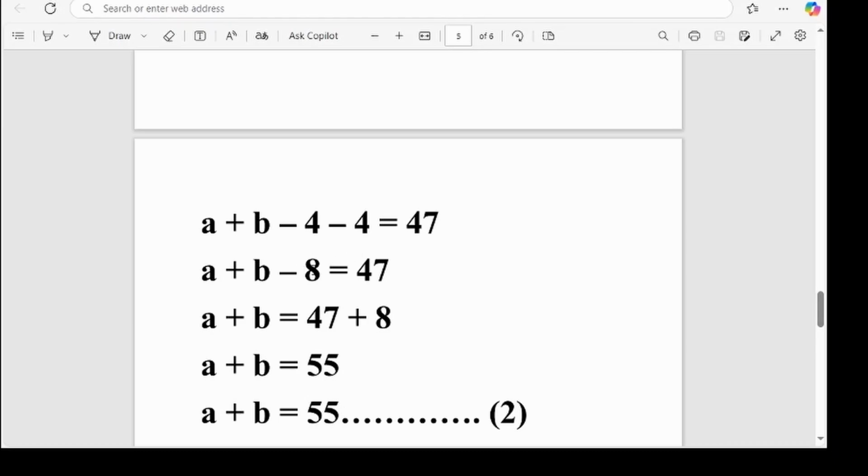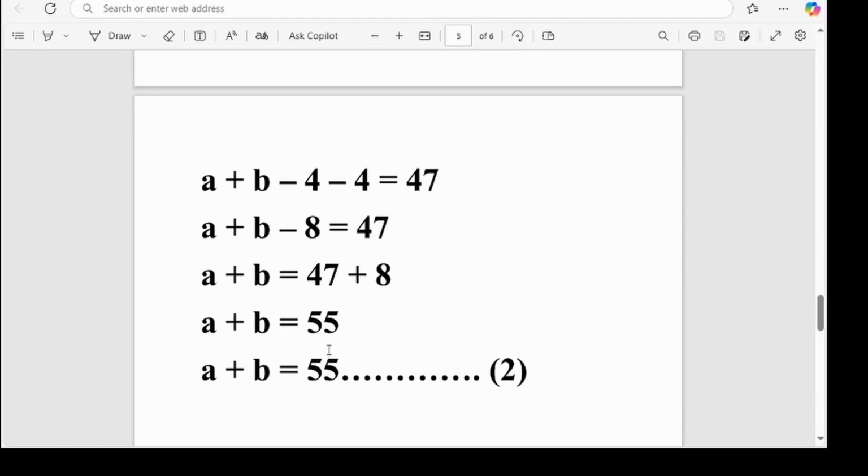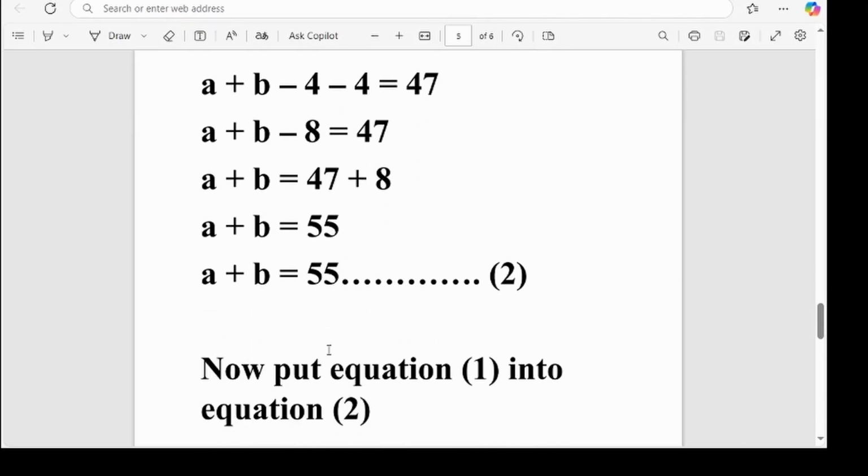So this is a negative 8. It will change its form to become a positive 8 when it crosses. So A plus B equals 47 plus 8. Now A plus B equals 47 plus 8, which is 55. So A plus B therefore is equal to 55.